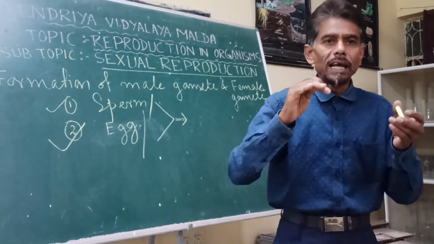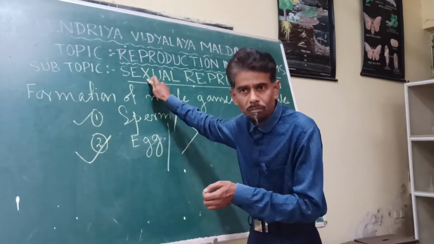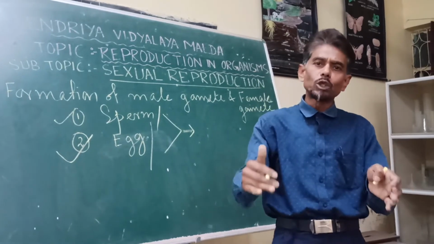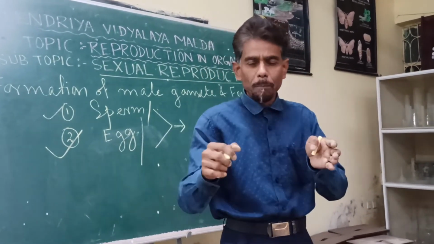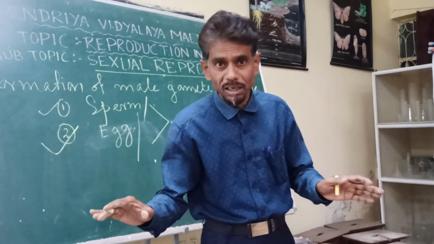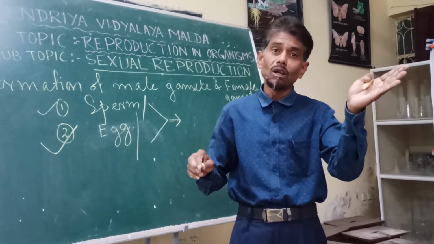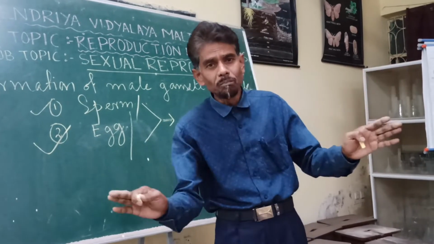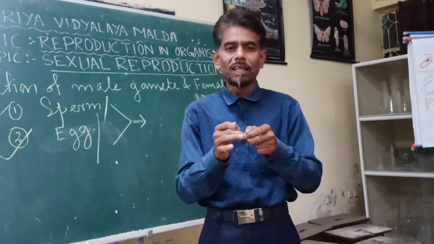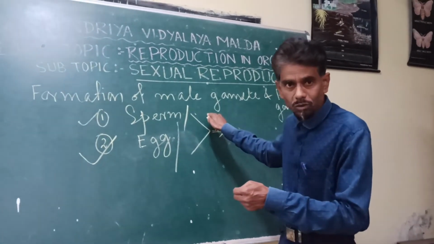So here the individual produced by the process of sexual reproduction is not identical to their parent, and the individuals produced from a set of parents, male and female, are not identical to each other. This is very different from vegetative propagation or the asexual mode of reproduction, where we have seen the individuals produced are not only similar to their parent, but similar with each other morphologically and genetically. But here is the difference.